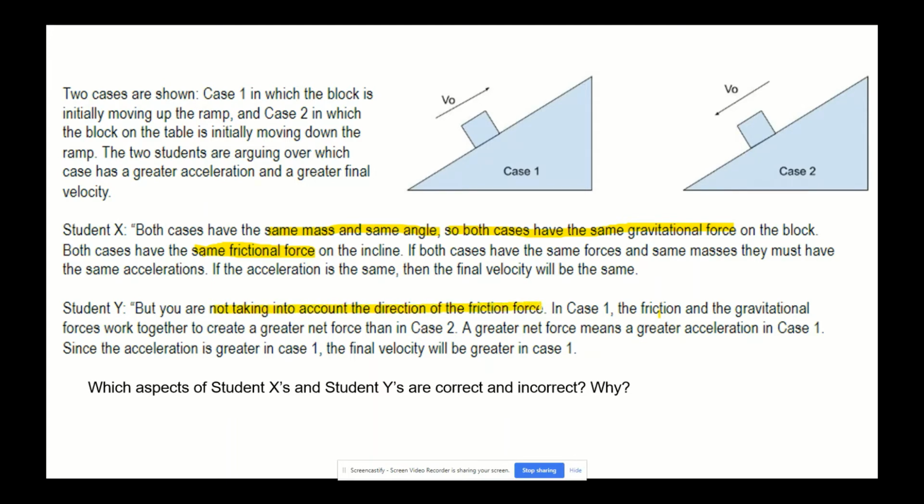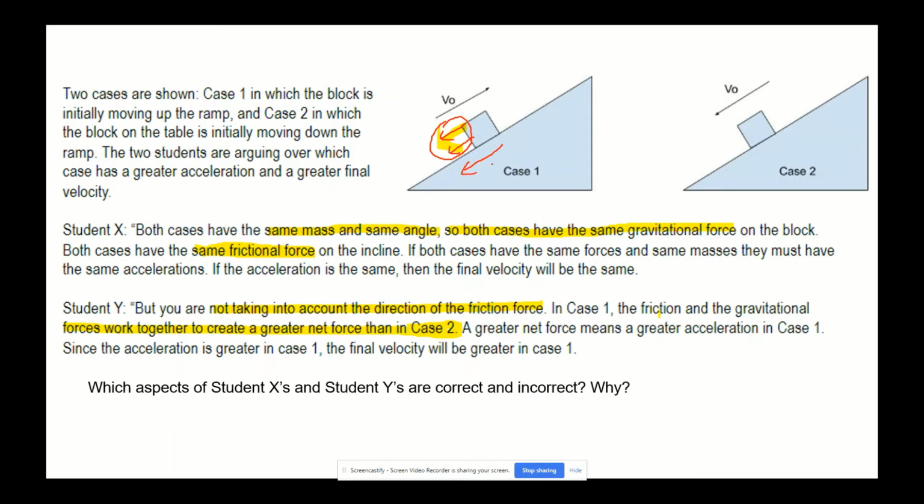They do have two different directions. In case one, the friction and gravitational forces work together to create a greater force than in case two. This is a true statement. If you look at this, it has a force going down, right? Actually, let me change the color here so it's a little bit easier. This one has a force coming down, friction opposing the direction, and then you have your mg sin theta also going down. So they're both in the same direction, and that's going to create an acceleration down this way.